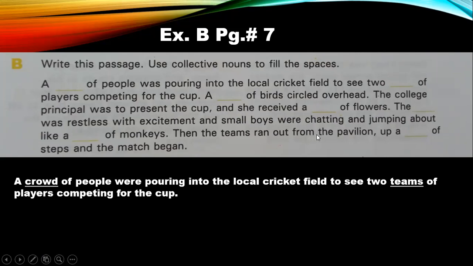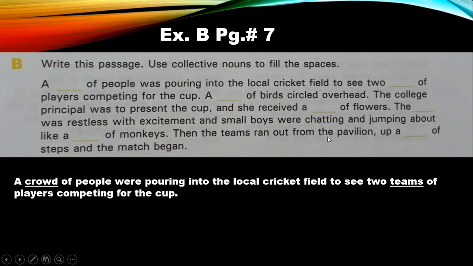The dash was restless with excitement. Now, what was restless with excitement? The crowd again. The crowd was restless with excitement, and small people were chatting and jumping about like a dash of monkeys. Now, for monkeys, what is it? It's a troop of monkeys. Troop of monkeys.